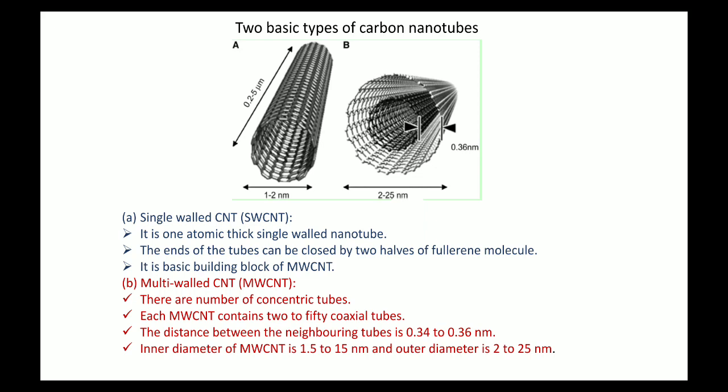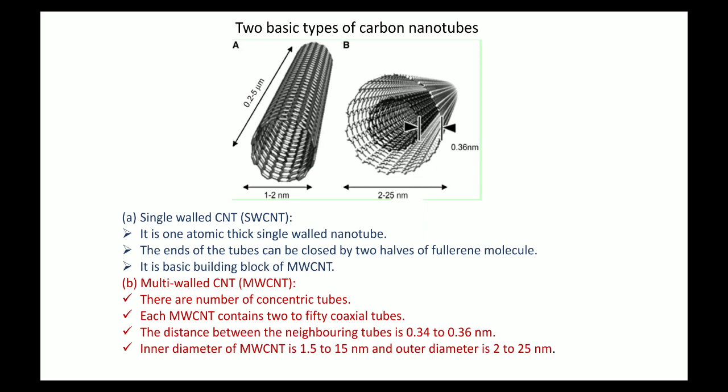In MWCNT there are a number of concentric tubes. It is not one, more than one tube is available inside a tube. Each MWCNT contains 2 to 50 coaxial tubes, minimum 2, maximum up to 50.